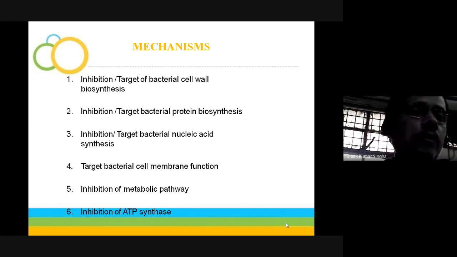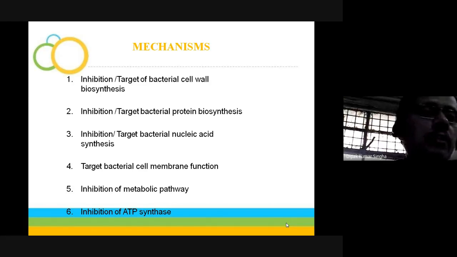One is protein synthesis in the factory house, which is called the ribosome. The ribosome consists of two subunits. In the case of prokaryotes, one is the 30S and the other is the 50S, and the total ribosomal subunit is called the 70S. Inhibition targets the bacterial nucleic acid.